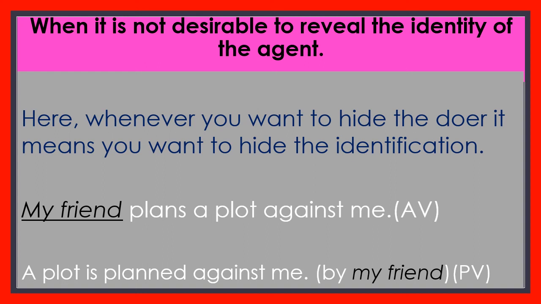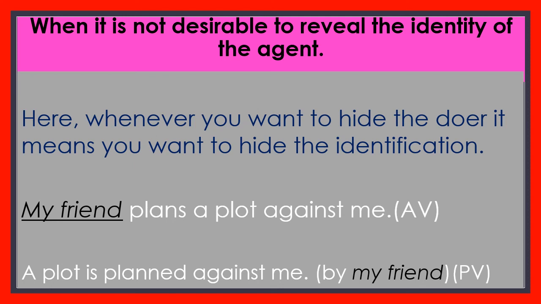Here it is in active voice. My friend is the subject, you know well. Now, in the passive voice, look at the sentence: A plot is planned against me. Here, you need not mention by my friend because you want to hide the name of your friend. Just simply say a plot is planned against me.